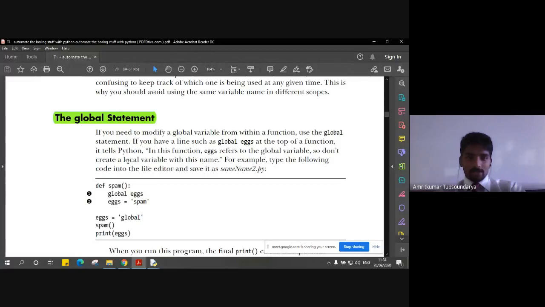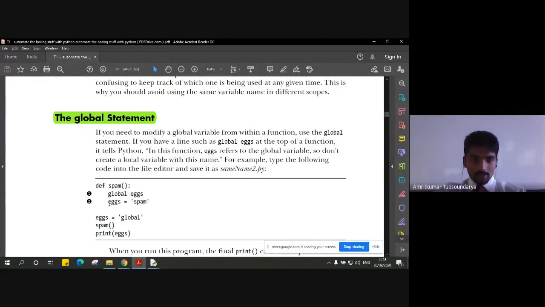So let's say we have almost the same program, but we have the global statement inside it. Now, what is this global statement? Let's say we define the function spam and inside that spam we declare a global variable called x. So this is like defining a variable inside the local scope, but defining it as a global variable. So the function has a declaration of a variable called x, but the declaration is a global statement. So this x can be used in any other function also.